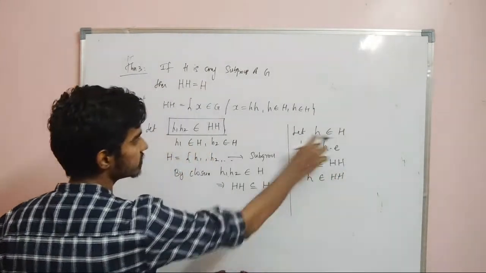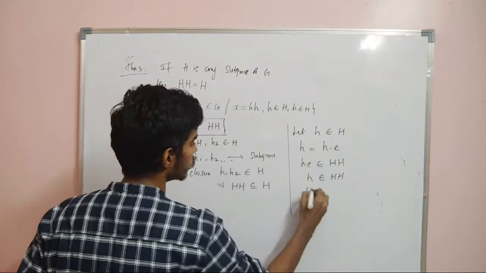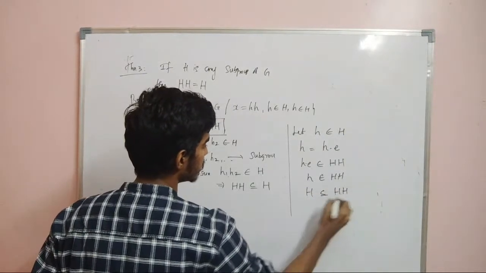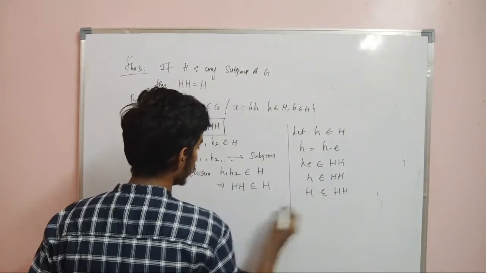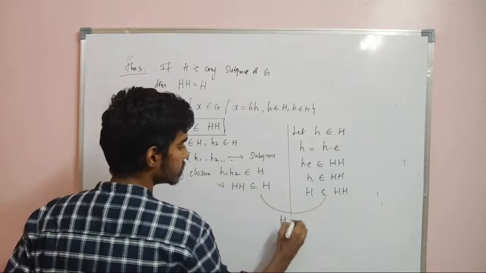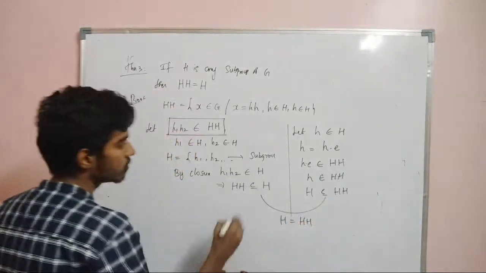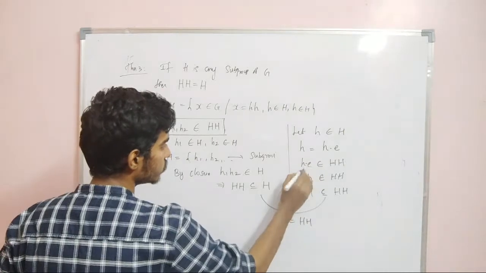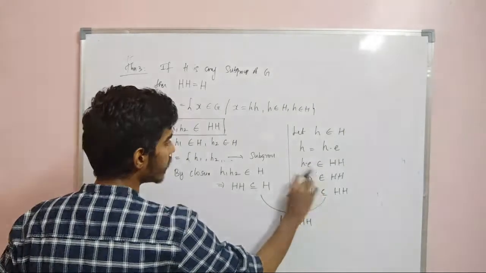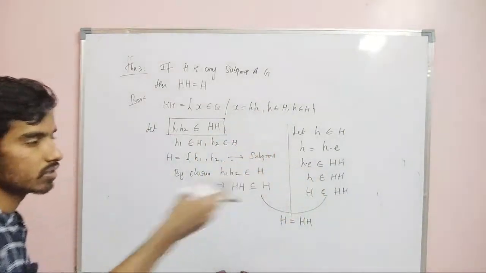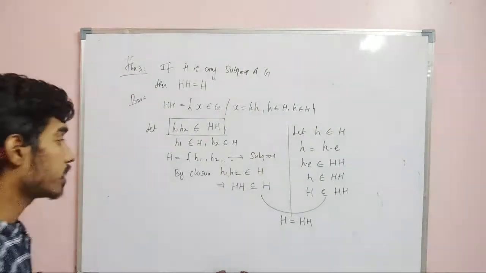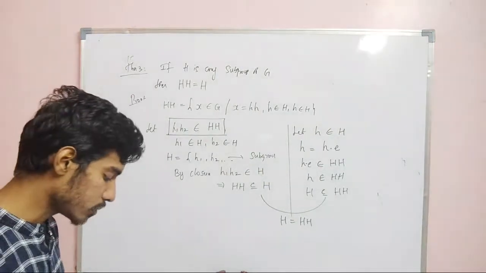Where have I taken h? I have taken h from capital H. So therefore H is contained in HH. So from this and this, H is equal to HH, right? I can write h as h times e, so whenever writing this as a product of two elements, it will be in HH. So therefore both are equal. So these are the three fundamental theorems.